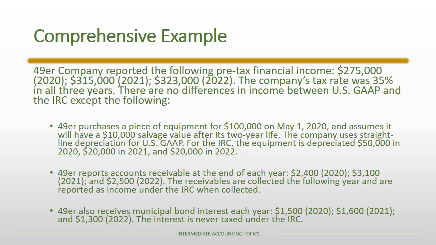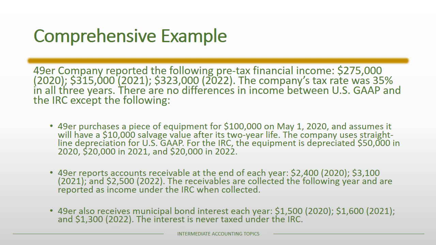When it comes to the receivables, you can see that there are receivables at the end of each year that are collected in the following year, but under the Internal Revenue Code, the revenue related to these receivables is not recorded until it's actually collected. And so again, we have a timing difference there. And then finally, we have this municipal bond interest. And the municipal bond interest is different than the first two.